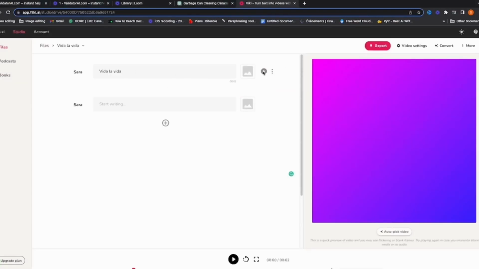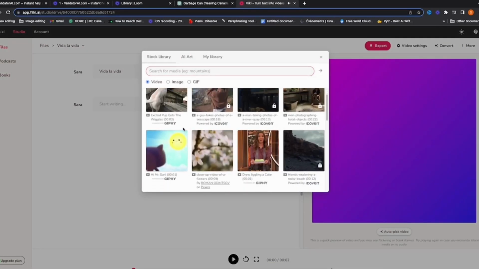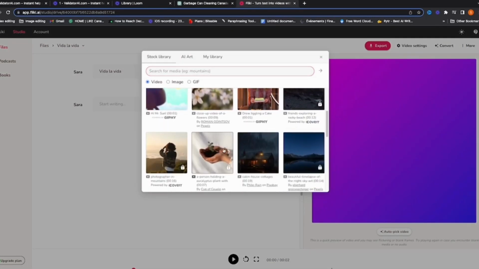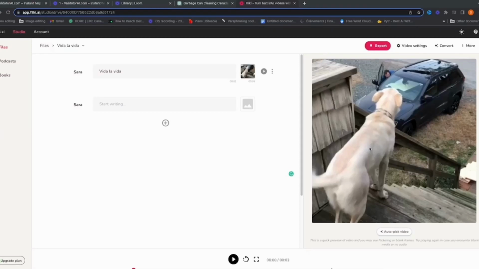As you see here, when you click, you can listen to the voice, and you have the option to change it and to add an image here. You click here and you have different images. Some of them are not free, but you also have some that are free. If you click on this one, you can grab it. Let's take this one for example, and you see you have a video of a dog moving around.